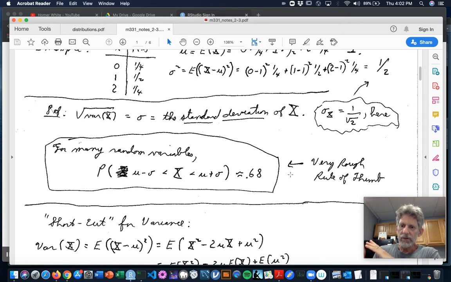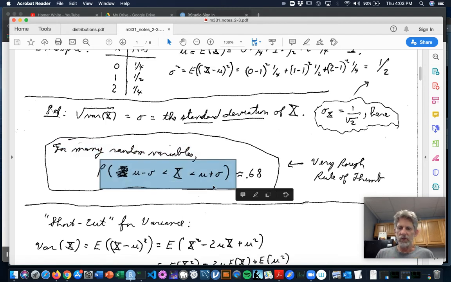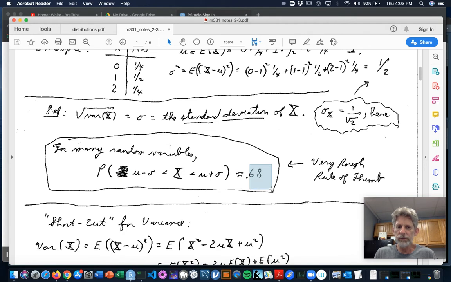The mean and the standard deviation of a random variable often work really well together to give you a good idea of the chances for the random variable to be in a certain range. In fact, for a lot of random variables that we're going to study, there are a lot of them, the chance that the random variable lands within sigma units of the mean of the random variable, that is the chance that it comes out bigger than mu minus sigma but less than mu plus sigma, that chance tends to be around 0.68 or so. It's a pretty rough rule of thumb. For some random variables, it's quite accurate, and we'll learn more about which type as we go on.